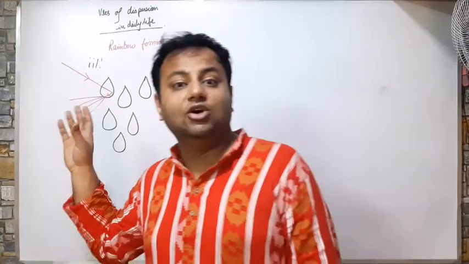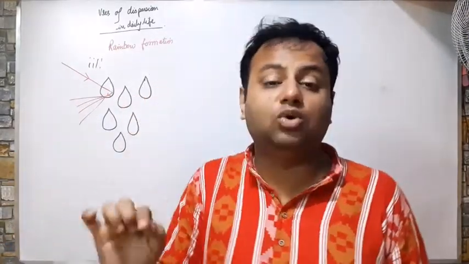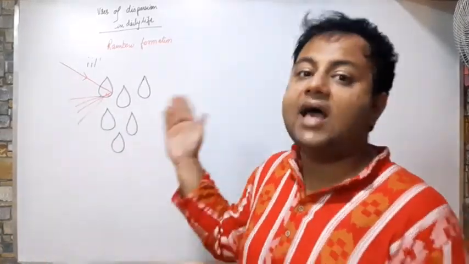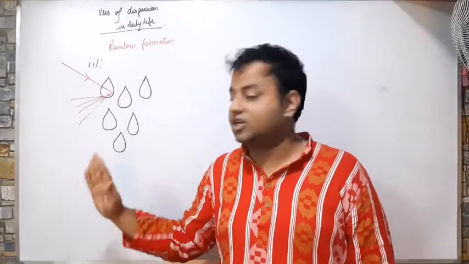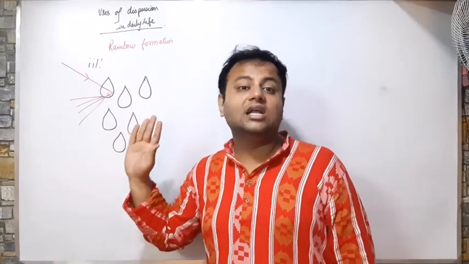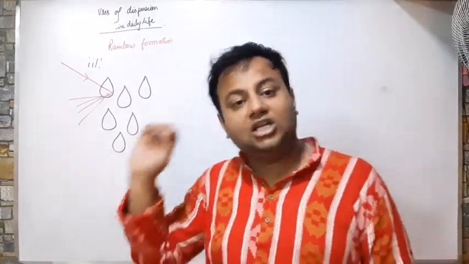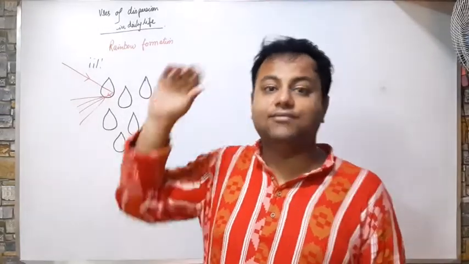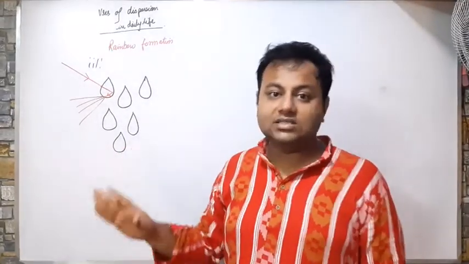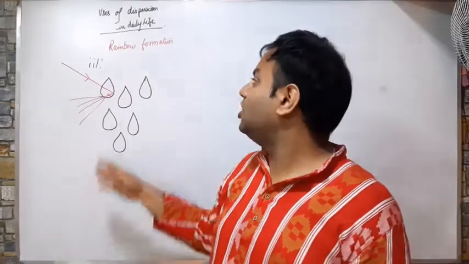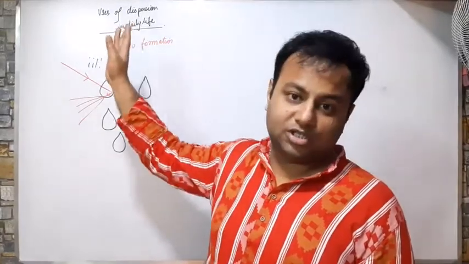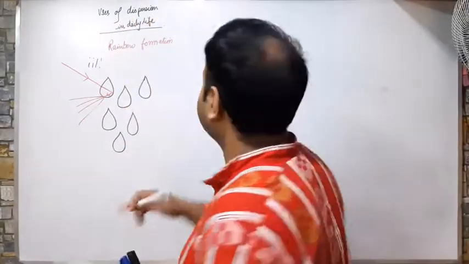rainbow. Why? Because for total internal reflection, I must get a particular angle of incidence. Until and unless the angle of incidence is more than the critical angle, I cannot get total internal reflection. So, for formation of a rainbow, total internal reflection is required, and that's why only for a particular angle of incidence, for a particular angle of the sun above the earth's horizon, we can see a rainbow forming. Others is not possible. So the rainbow is a daily life example of dispersion. Correct? Now the next topic is